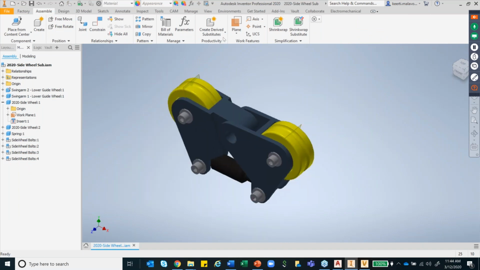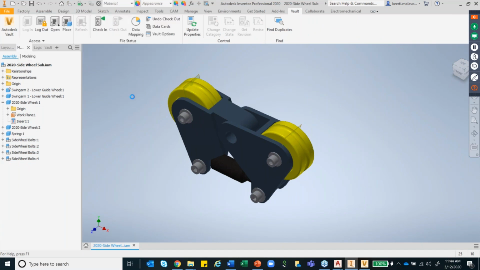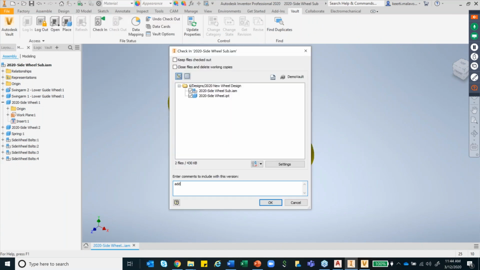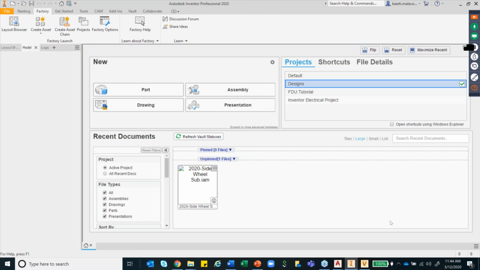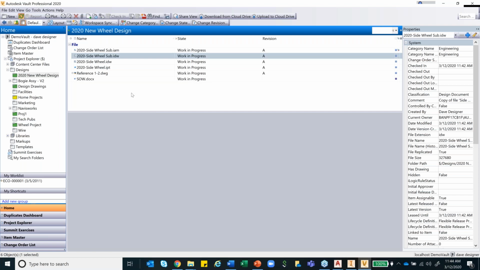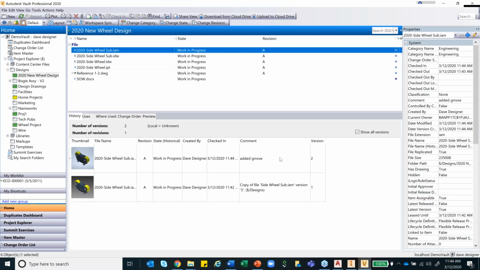So I'll just go to Vault and say check in, added groove. If I want, I can close files and delete the working copies, and I'll say okay. It basically removes all of this from my local station, and if I just go ahead and refresh it, you can see there are two versions, two revisions of my particular design.